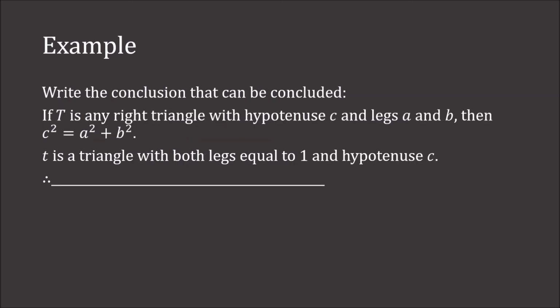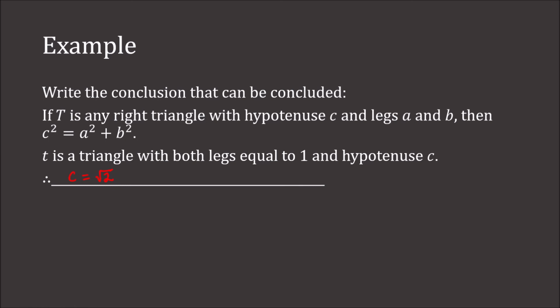Write the conclusion that can be concluded. So if T is any right triangle with hypotenuse C and legs A and B, then C squared is equal to A squared plus B squared. Little t is a triangle with both legs equal to 1 and a hypotenuse C. Therefore, what? Well, therefore, C would have to equal root 2, and here's why.